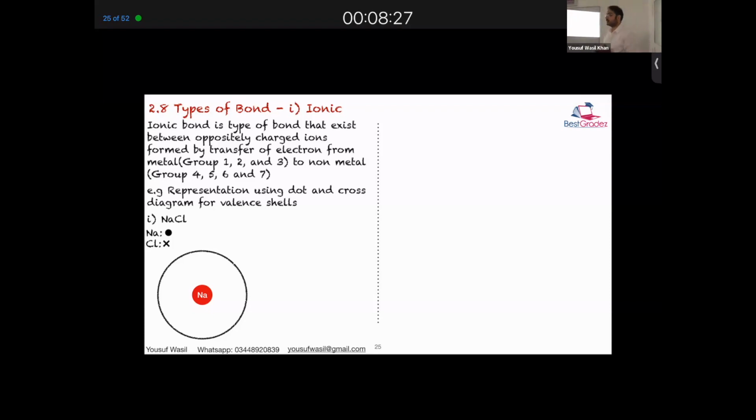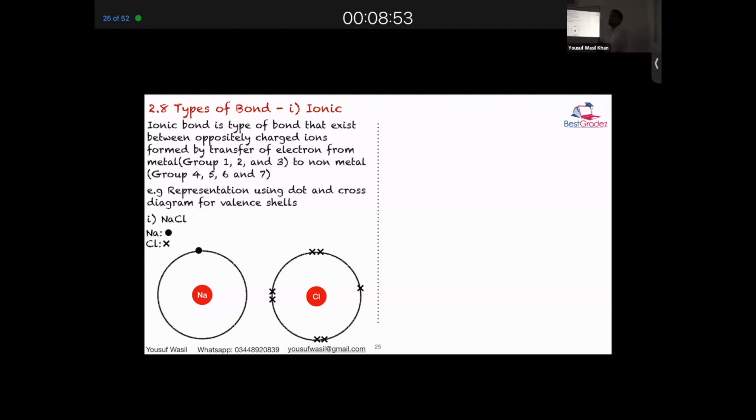So since it is in group 1, because the periodic table will always be given to you during exams, you can always refer to the periodic table. Sodium is in group 1, so it will have 1 electron. Okay? If you talk about chlorine in the periodic table, it is in group 7, so we'll show 7 electrons, right? One more, 7 electrons. Now what will happen?